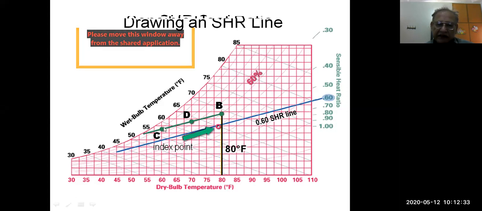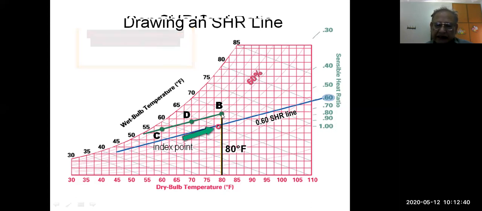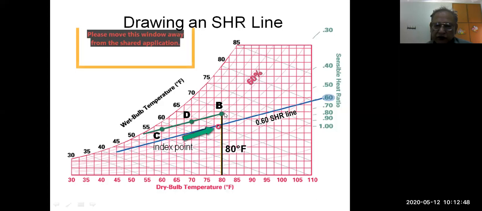If B is given, C is given, you can find out D. So B is the room, C is the supply condition, and D will be the apparatus dew point. It is actually drawn parallel to this line.